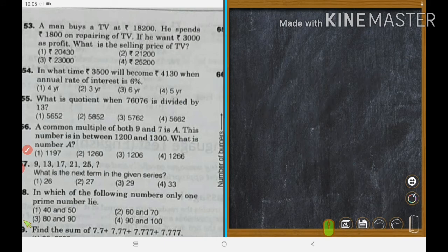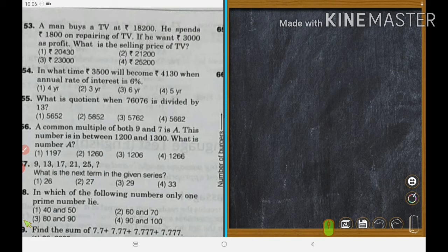A common multiple of both 9 and 7 is A. This number is in between 1200 and 1300. What is the number A? So a common multiple of 9 and 7. The number will completely divide both 9 and 7.